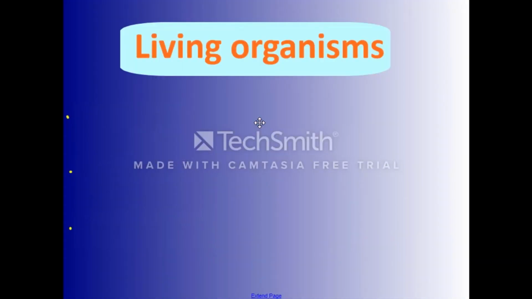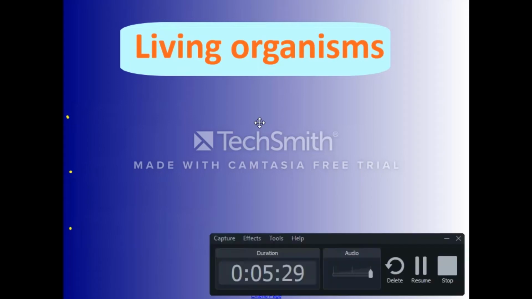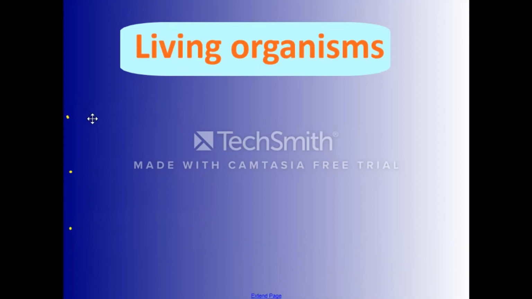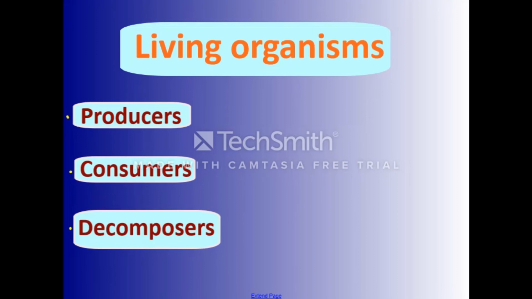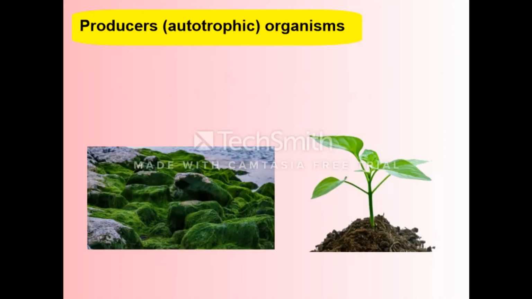Now, we can classify the living organisms according to their feeding, according to how they feed. The living organisms are producers, consumers, and decomposers. Let's start with the producers.